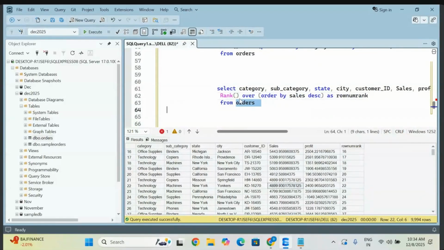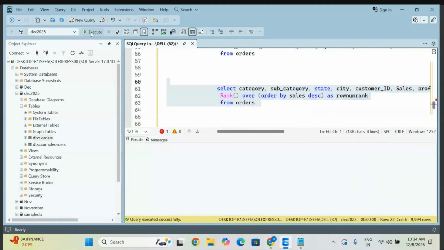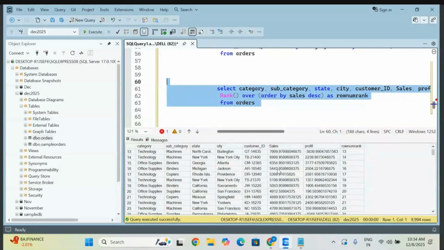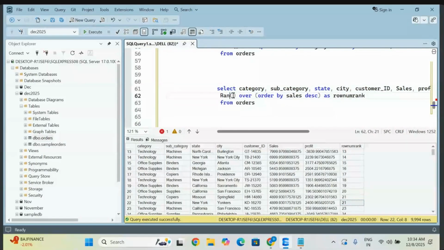So this is something missing. Wait. Now go check the 21st. Observe here that same rank is giving you same order. But your order is missing here, which means your order is skipped. The same thing we'll observe for this. So dense rank.